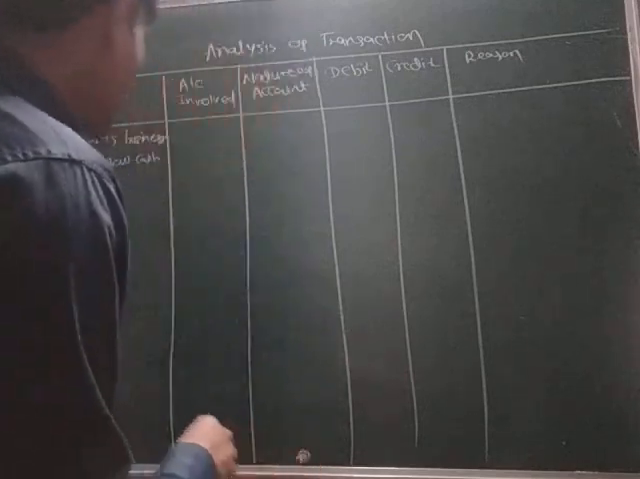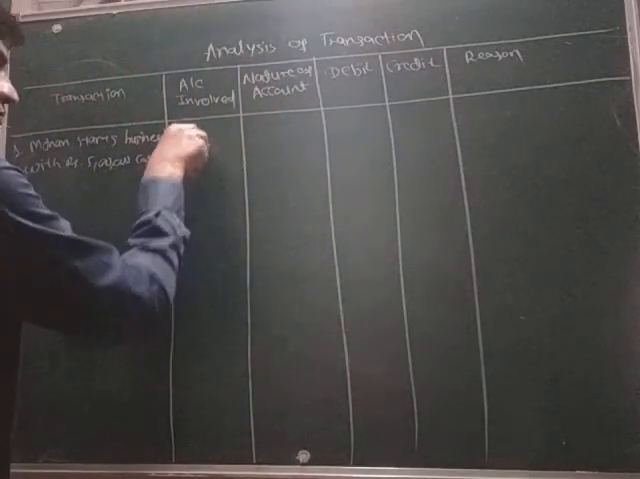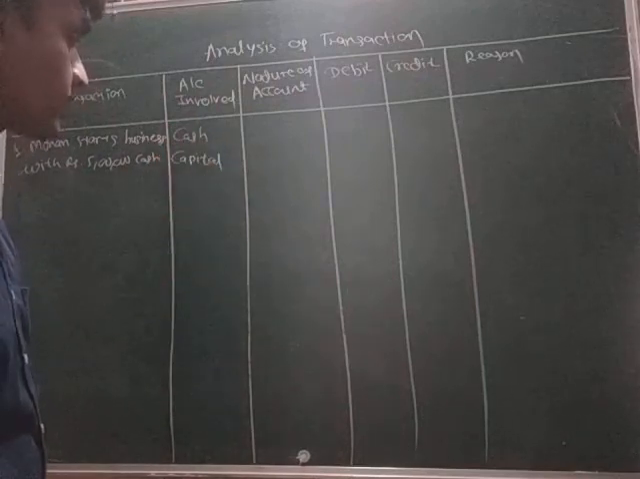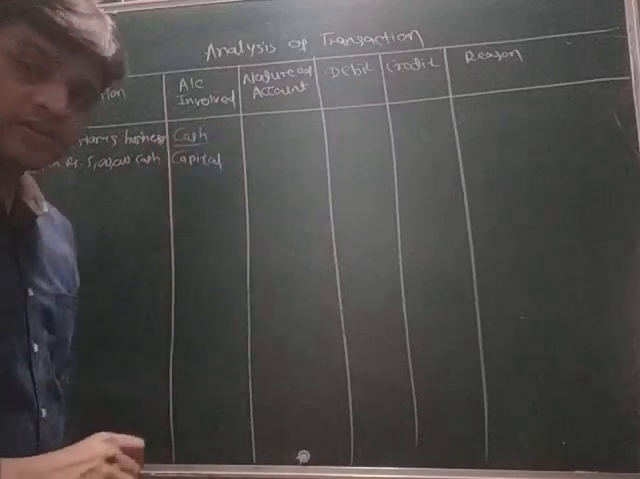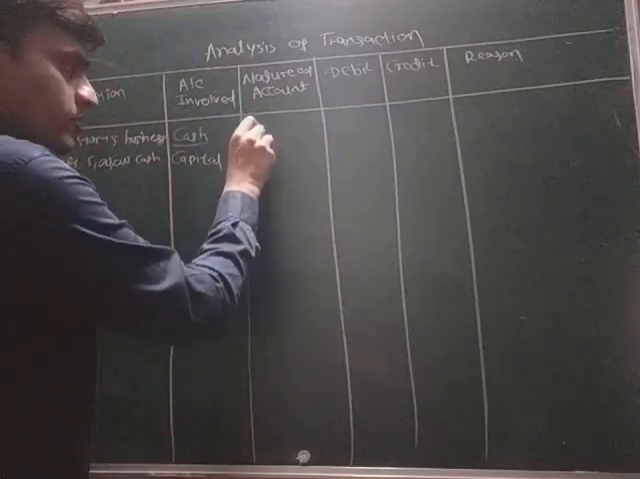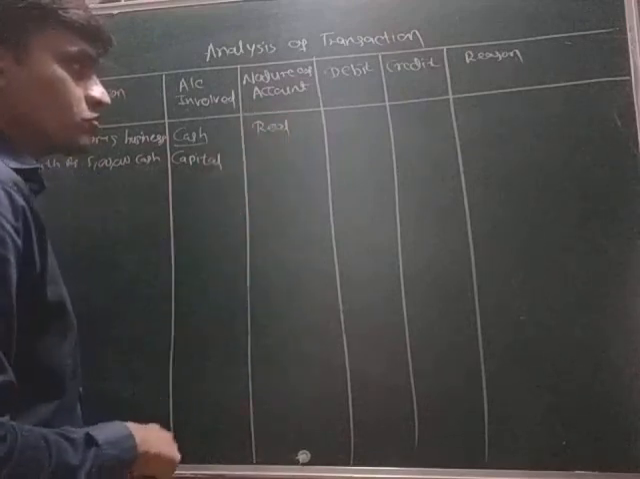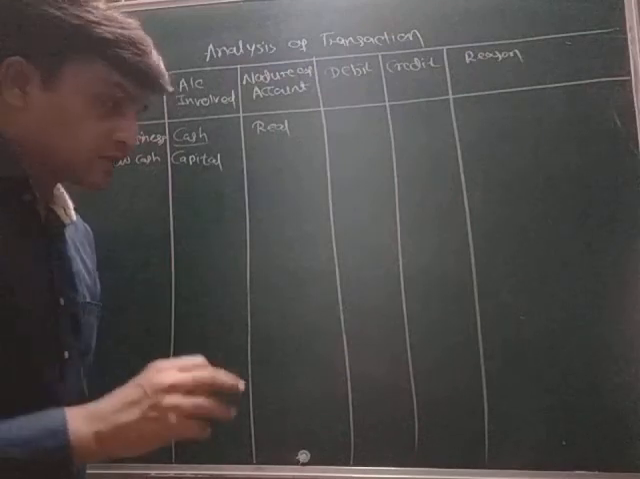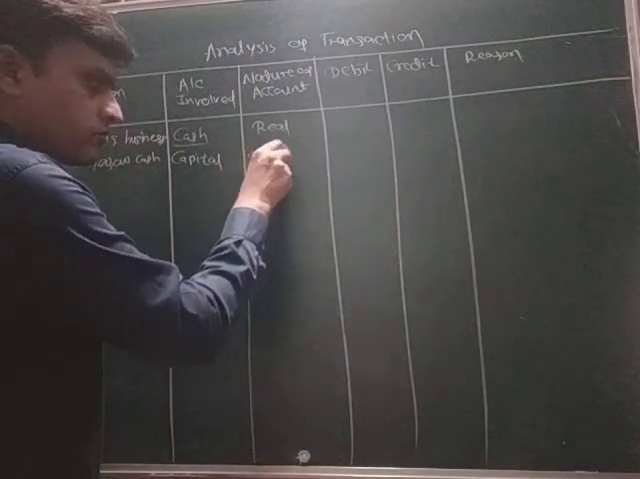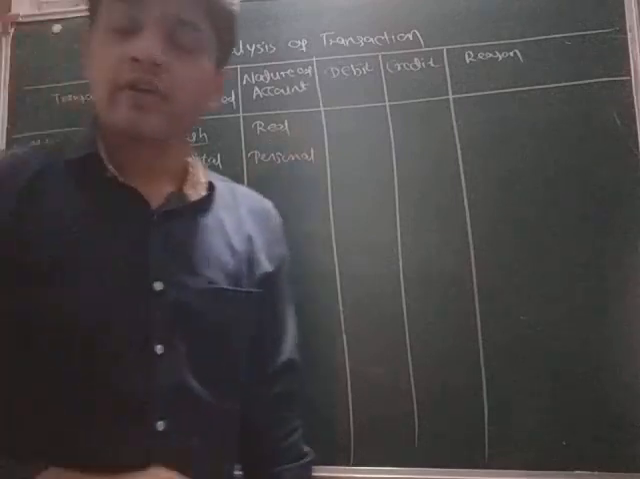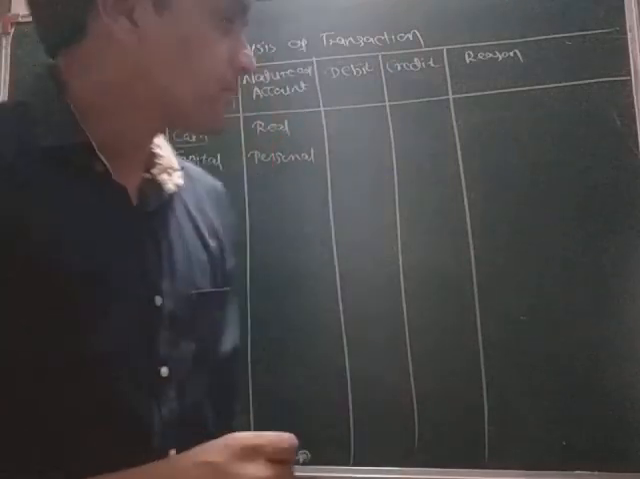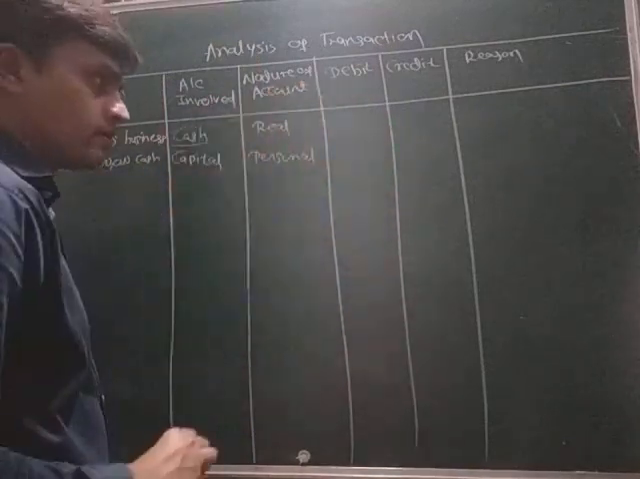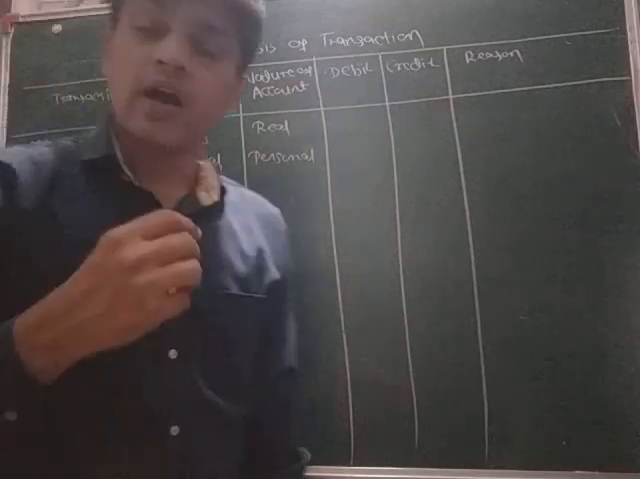Cash account and capital account. Now this cash account is an asset for us. Asset means it is real account, so nature of account is real. And the capital is a personal account. I have explained to you in the previous video that capital account is personal. Now the next, what to debit, what to credit. Cash account will be debited. Why it is debited, I will explain.